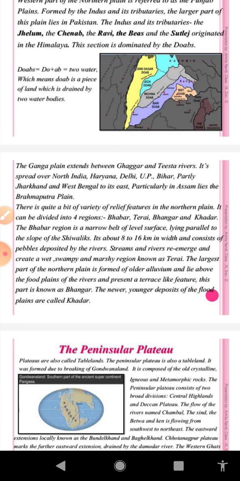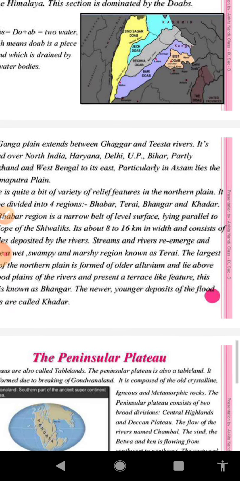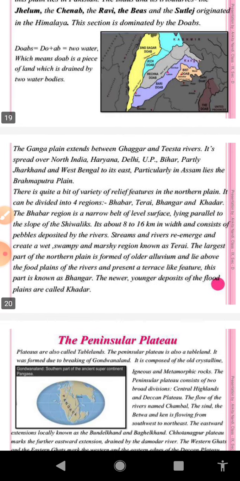On the basis of variation in height, the Great Northern Plain of our country can be divided into four sections: the Bhabar, Tarai, Bhangar and Khadar. These are the four classifications of the Great Northern Plain on the basis of relief or variation in height. First we will discuss the Bhabar.